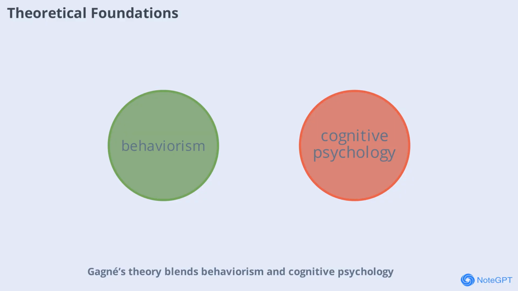Gagne's theory blends behaviorism and cognitive psychology, focusing on both observable actions and internal mental processes. He believed learning outcomes could be categorized, and each category requires specific instructional conditions. Two key principles underpin his model: hierarchical learning, where each level builds on the previous one, and the idea that different types of learning need different instructional strategies.